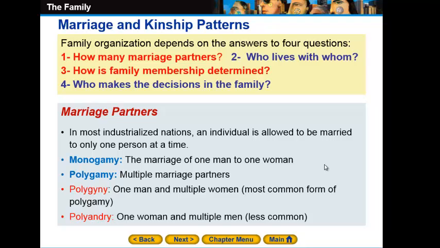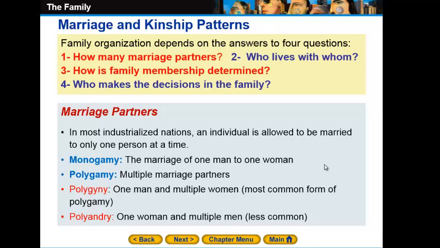The organization of the family, or in order to use the term family, we have to answer four questions. The first one will be how many marriage partners, who lives with whom, how is the family membership determined, and who makes the decisions in the family. In fact, most of these questions seem reasonable to most of us, because here in our society, especially here in the Middle East, of course we can simply answer all of these questions.